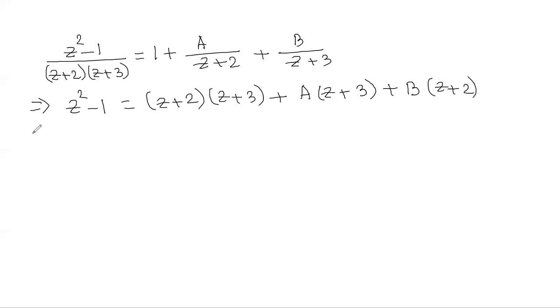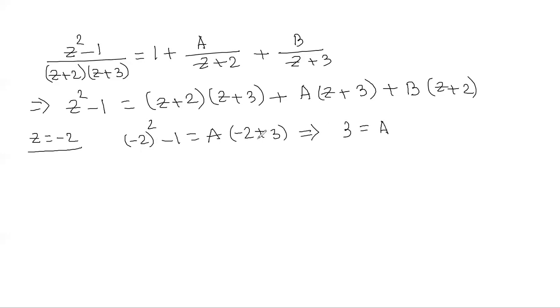Here I can put z = -2. If I substitute z = -2, this part becomes 0 and this part also becomes 0. So what do you get? (-2)^2 - 1 = a times (-2 + 3). So what is the value of a? 4 - 1 = 3 = a times 1. So the value of a is 3.